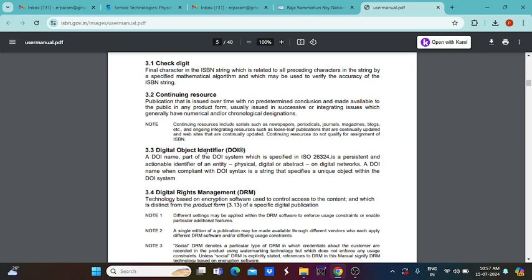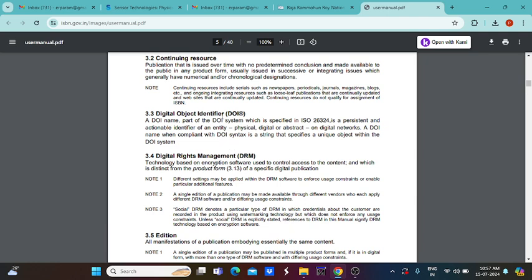Next is DOI, one of the important things we have to remember. A DOI name, part of the DOI system, is specified in ISO standard 26324, and is a persistent actionable identifier for any entity, whether physical, digital, or abstract, on a digital network.